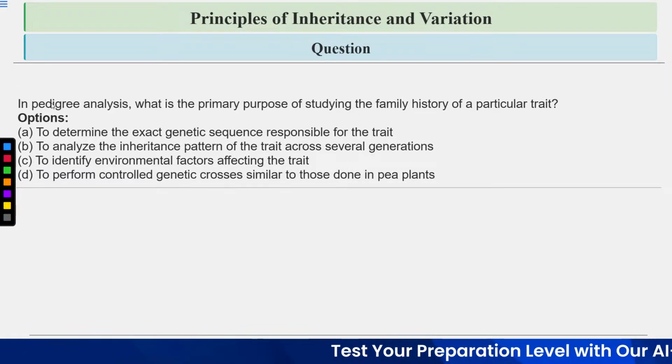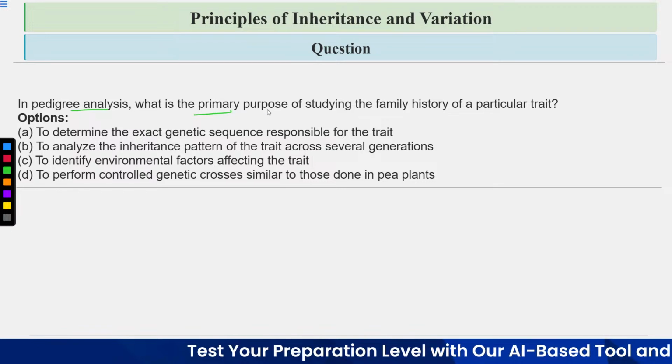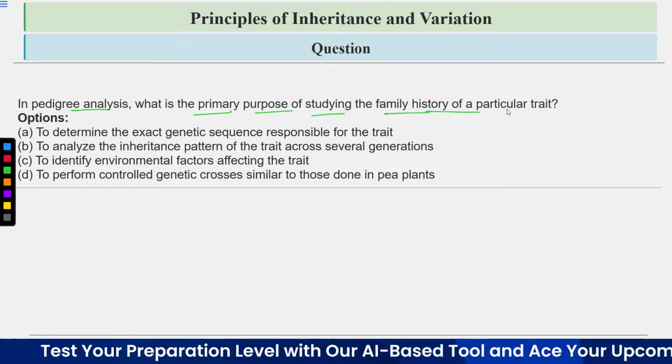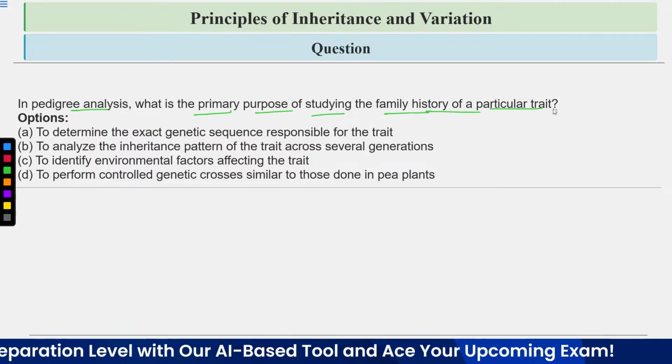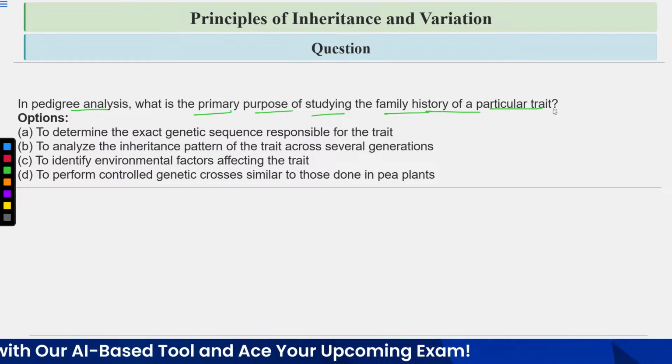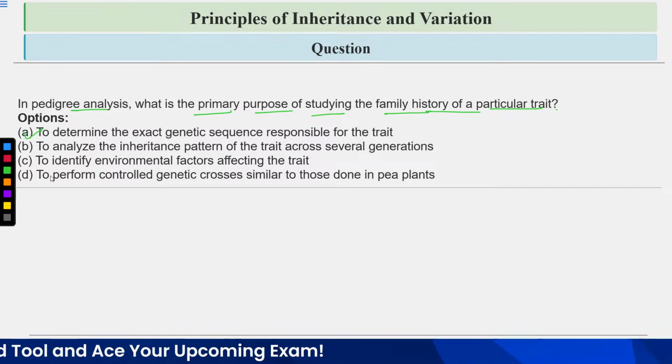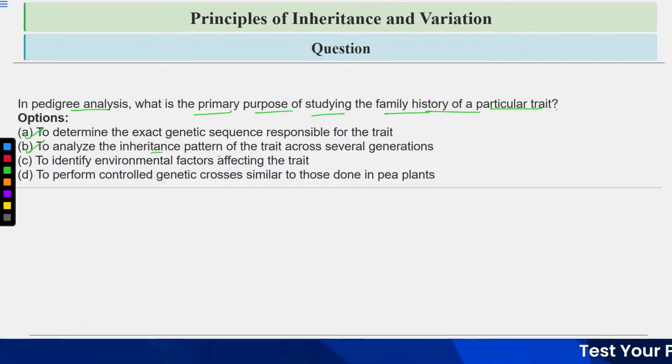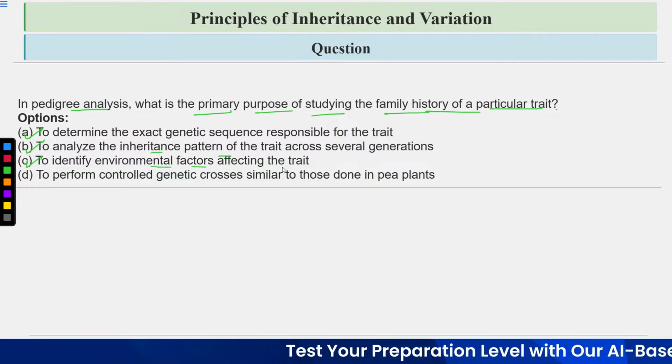Let's discuss this question. In pedigree analysis, what is the primary purpose of studying the family history of a particular trait? Option A is to determine the exact genetic sequence responsible for the trait. Option B, to analyze the inheritance pattern of trait across several generations. Option C, to identify environmental factors affecting the trait.